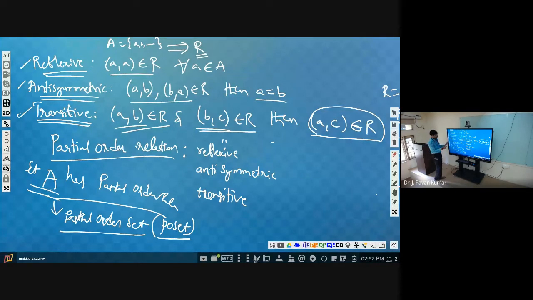These three properties which we have seen earlier, I think it is clear to you. And the definition of partial order relation is this kind of relation we will define on the set A. If this relation satisfies these three properties, reflexive, antisymmetric and transitive, then we can say that kind of relation is a partial order relation. The set along with this relation, we call it a poset. The set which is having the partial order, combinedly we can say it as partial order set, in short, poset. Now let us see the example.